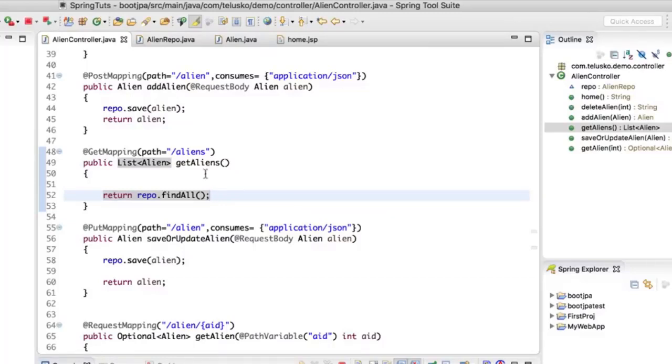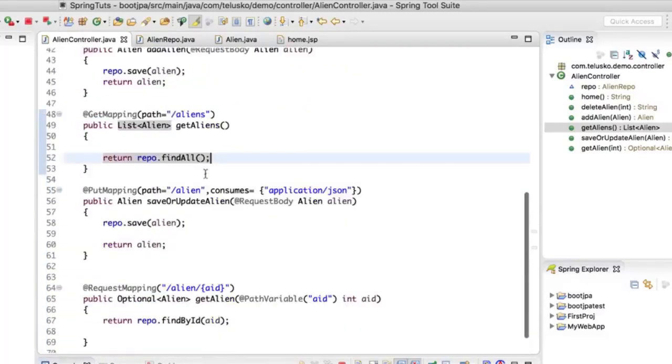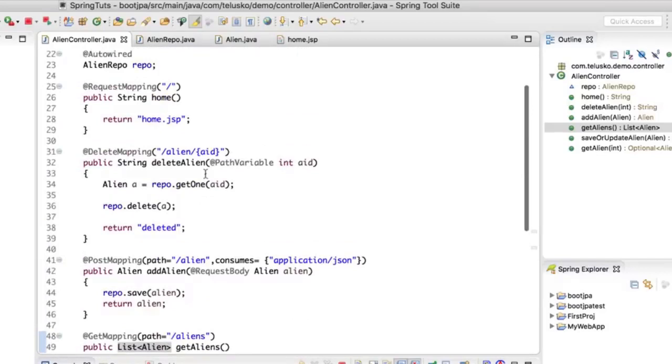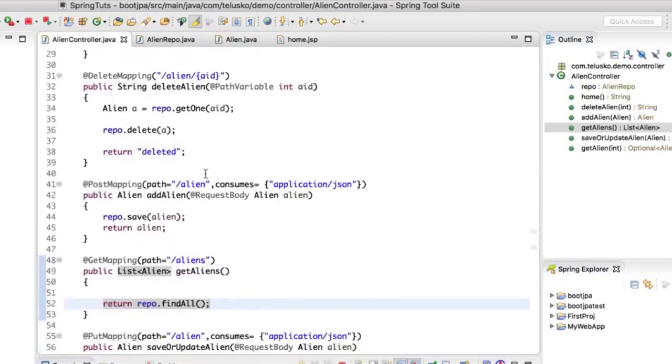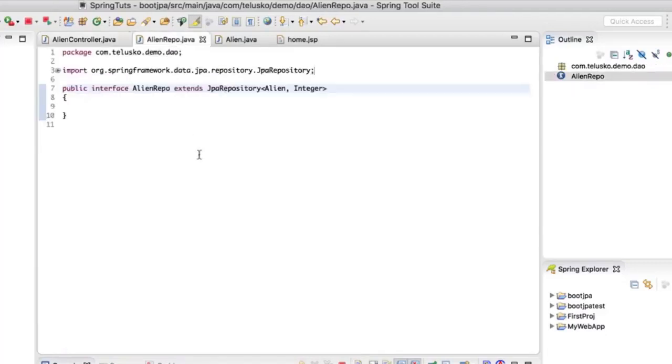I mean, think about this controller. If you look at this controller, it is doing nothing, right? It is simply accepting the request and calling the methods, that's it. Now don't you think if you have a controller which is only accepting the request and calling the methods, we don't even need this controller? What if the request is directly accepted by this repository? That will be awesome, right?